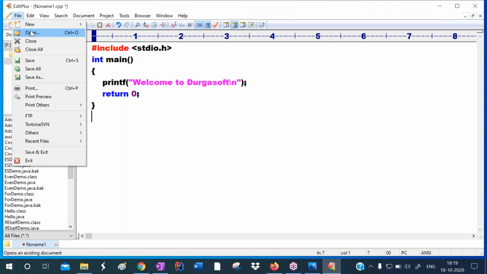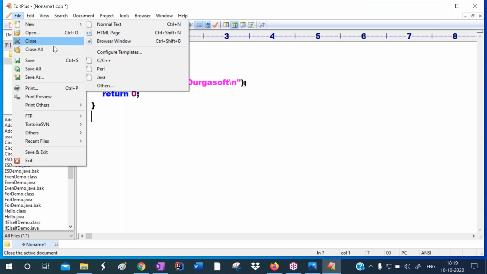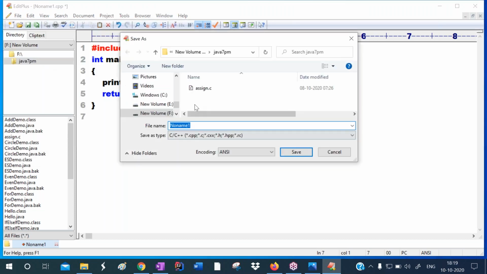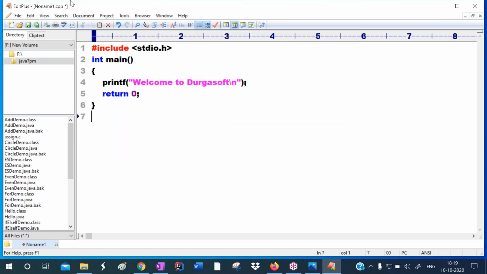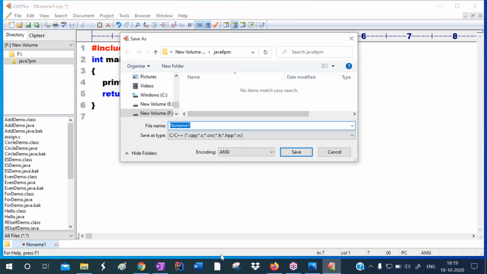I'm saving this source code now. I'm creating one new folder for our batch, with the folder name Java 6 PM. I'm giving the file name as hi.c.